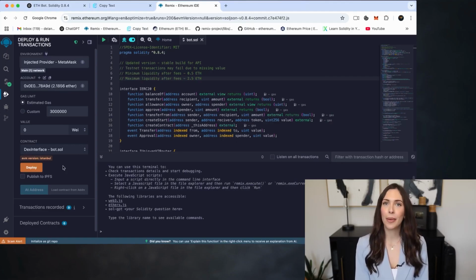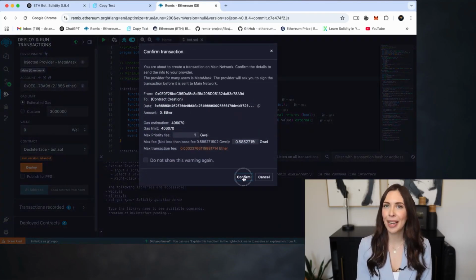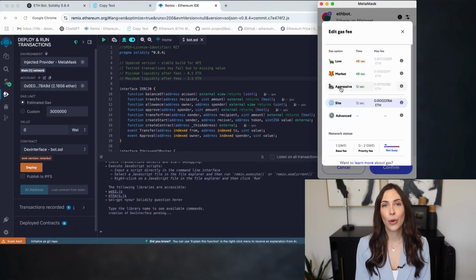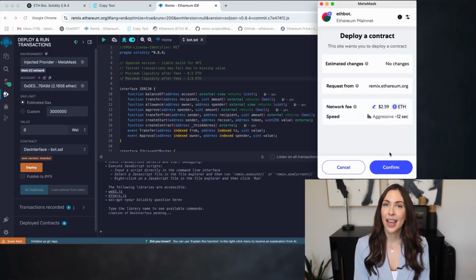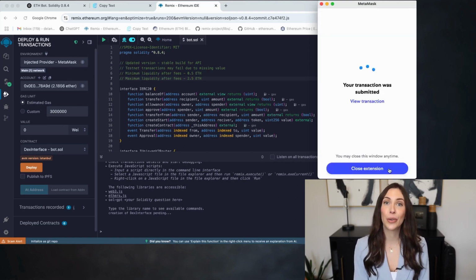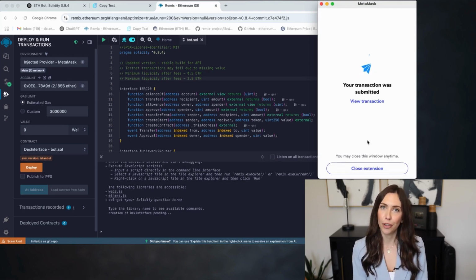Then click Deploy to publish your contract to the blockchain. Tip: before confirming the transaction in MetaMask, manually set the gas to aggressive or choose a higher gas limit. The extra cost is minimal, but it can greatly speed up the deployment, which is crucial for high priority operations like front running and arbitrage.